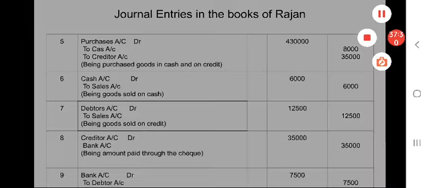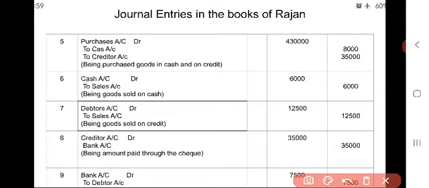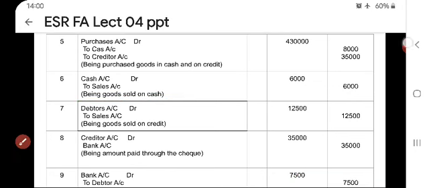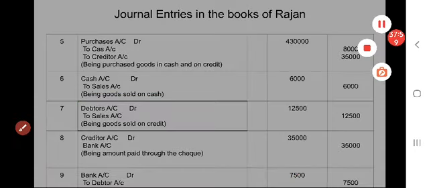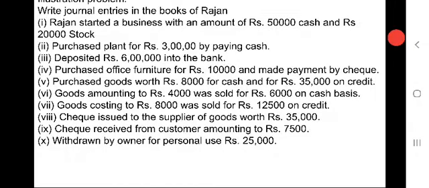Narration must be being goods sold for cash. So by drawing an underline within the particulars column, writing of this entry will be completed. So we will see the next one.